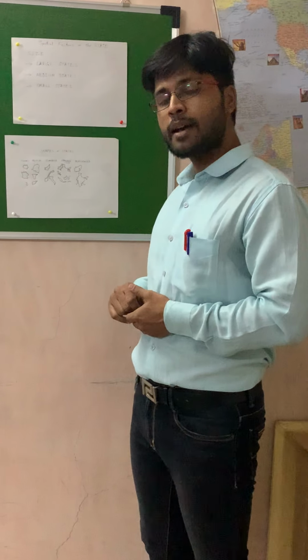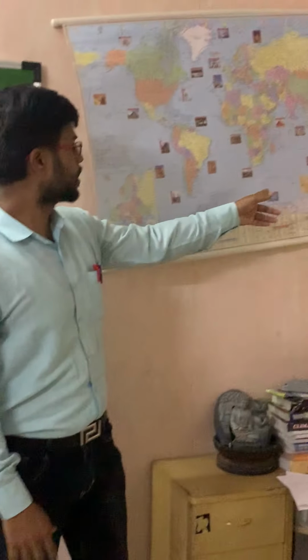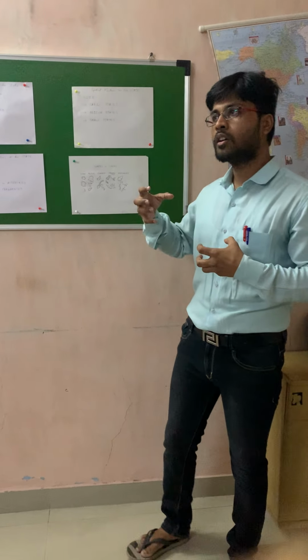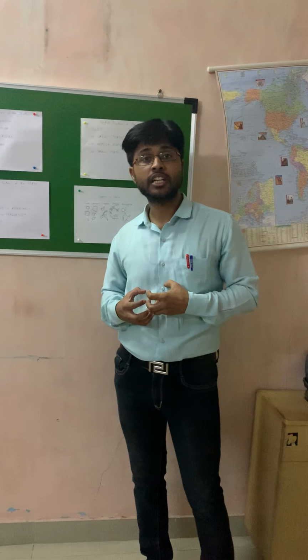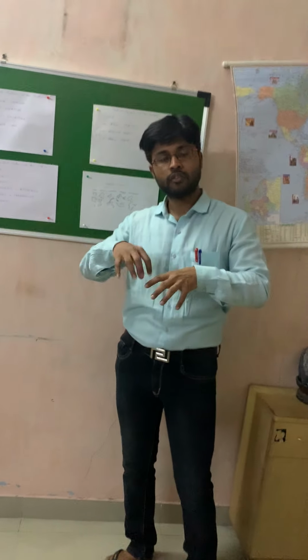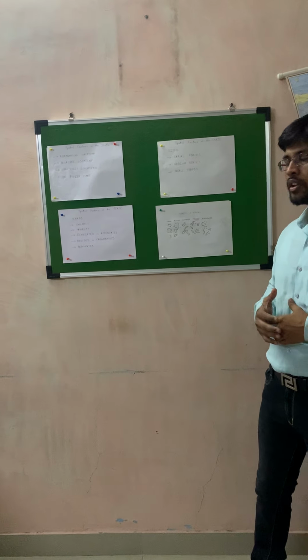The next example is Indonesia. You can see in the world map, this is the Indonesia part. So this is basically fragmented islands. There are more than 1000 islands in Indonesia which are fragmented, meaning they are separated from one another by water bodies. So that is another example of fragmentation.